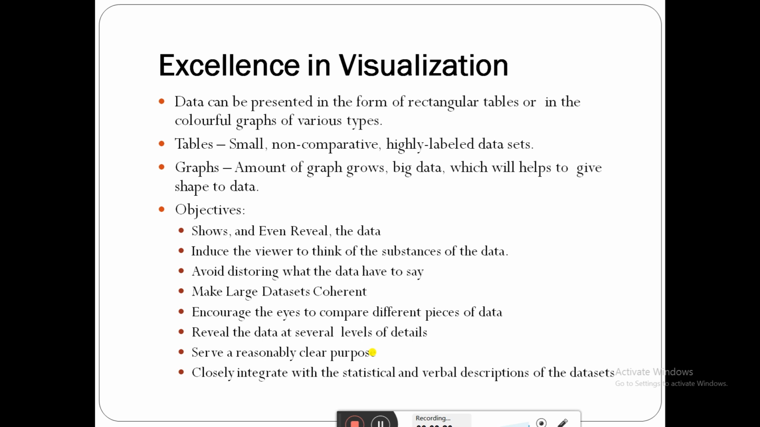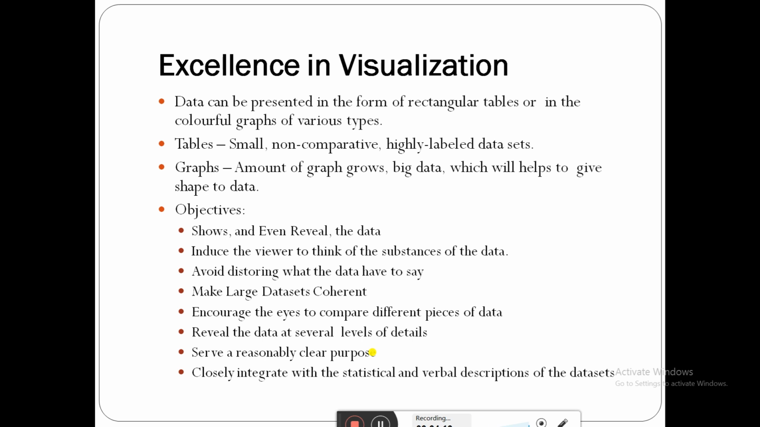Next is the objective. What objectives is data visualization going to have? Show and even reveal the data. It is going to show the data and reveal the story about the data. You have to identify that story and tell the correct story. Induce the viewer to think about the substance of the data. You have to show the data in such a format that the viewer is induced to think about the data that is available.